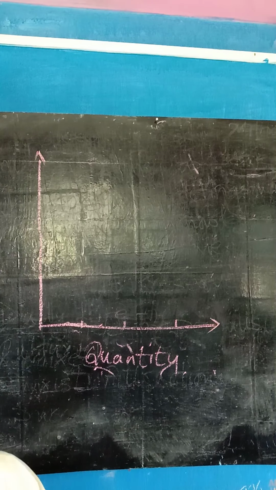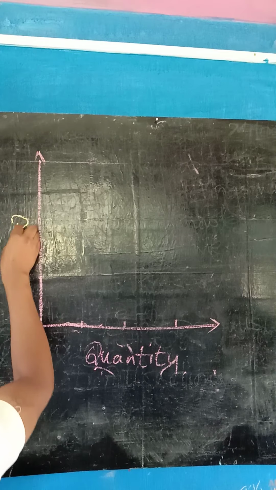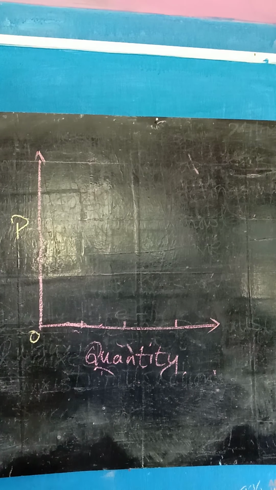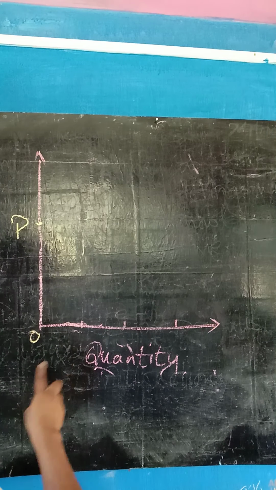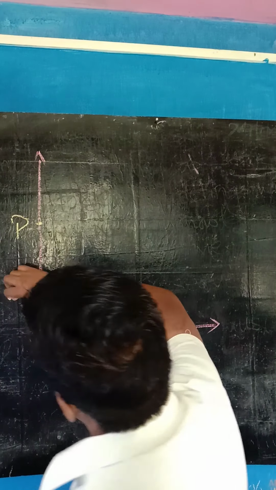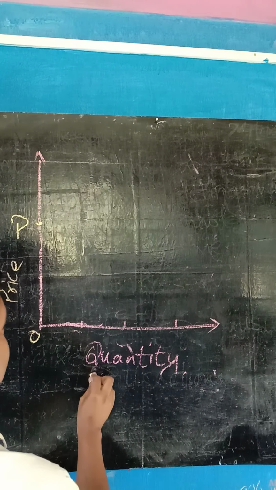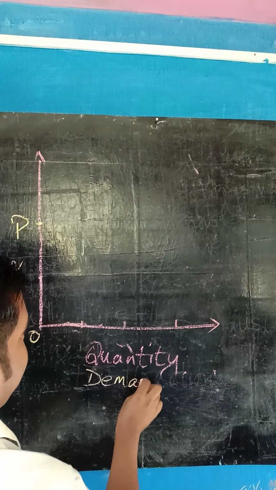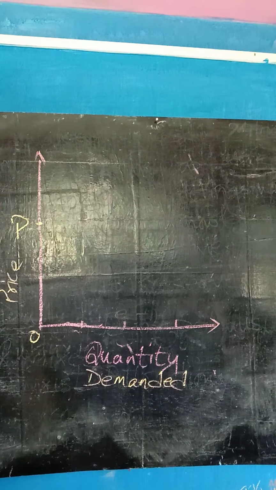See here, the price should remain this much. The price is constant, but what will change? The quantity demanded for the commodity will change.